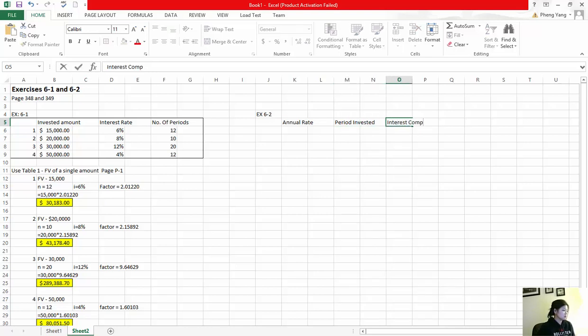Okay, so there's 3 different scenarios. This is 10%. Well, let me just put the percent sign in here first before it goes all whack on me again. Okay, so 10%, 12%, and 24%. The period invested is 10 years for the first one, 5 years for the second, and 30 months for the third. And then for the interest compounded, this one is going to be semi-annually. This is going to be quarterly. And this is going to be monthly.